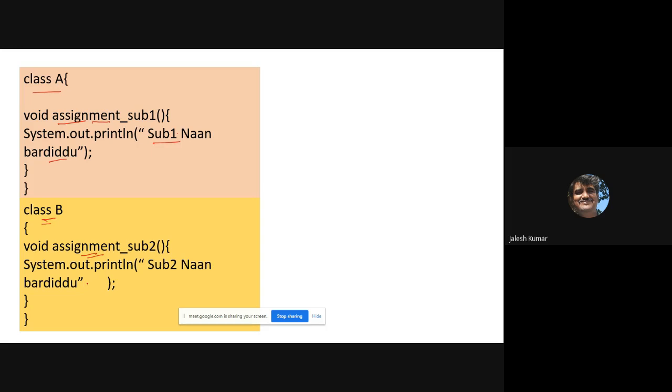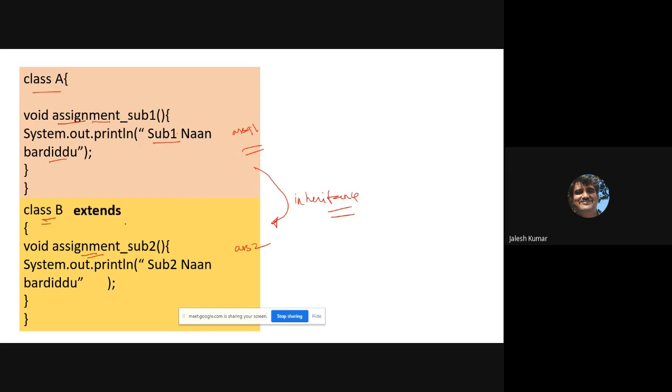She will tell it is written by her. Now she has only assignment 2, which she wrote, and he wrote assignment 1. Now she wants to take that from A. What does she have to do? She has to inherit. She should acquire this object's property. Is it not? That concept is called inherit. So how to do inheritance in Java?